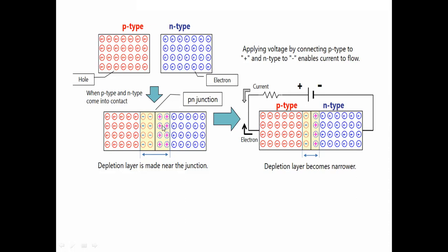The positive charge carriers will be formed at the junction on the n side, and negative charges will be formed on the p side. The formation of these charges on both sides of the junction is called the depletion layer.